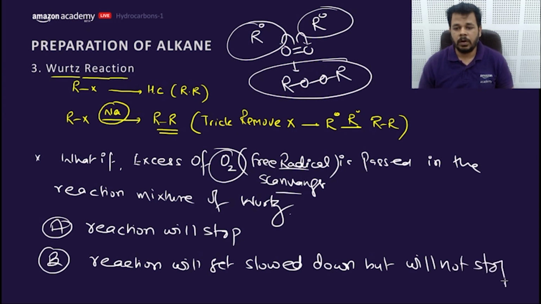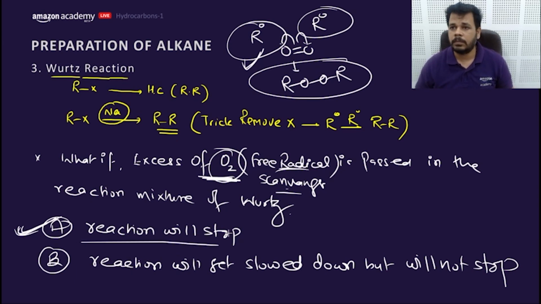So what would be your option? Suppose you are passing O2, the free radical scavenger, into the reaction mixture, in excess, and it will scavenge all the free radicals present. Will the reaction stop or not?